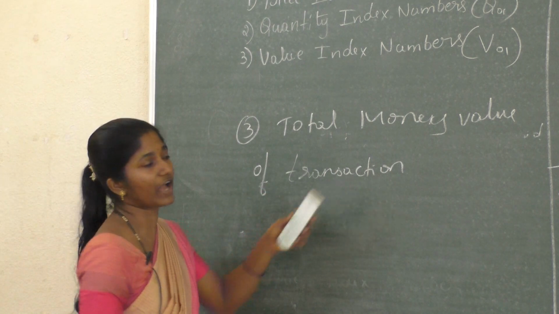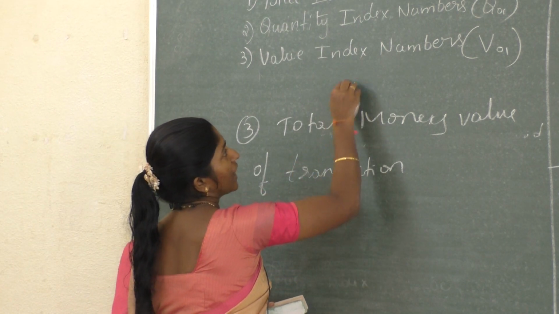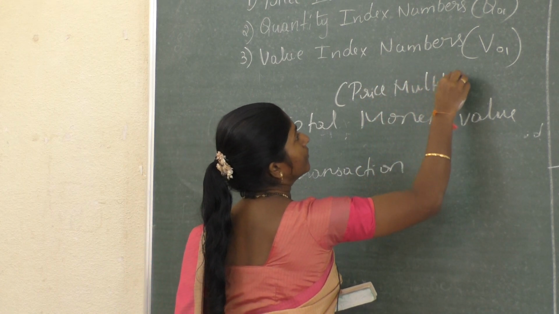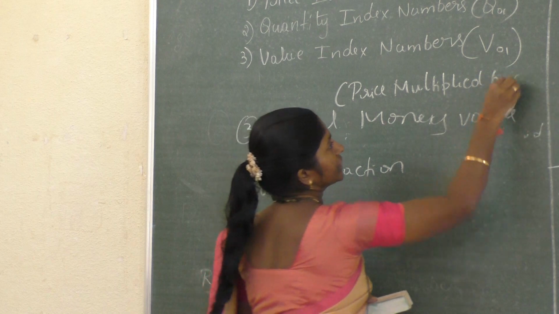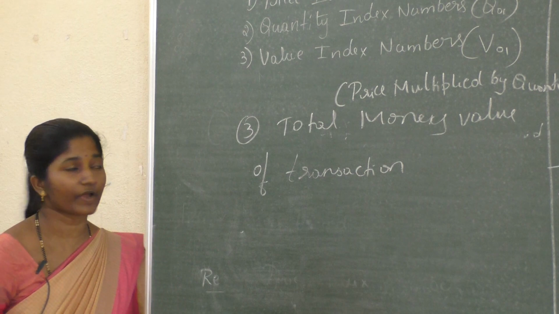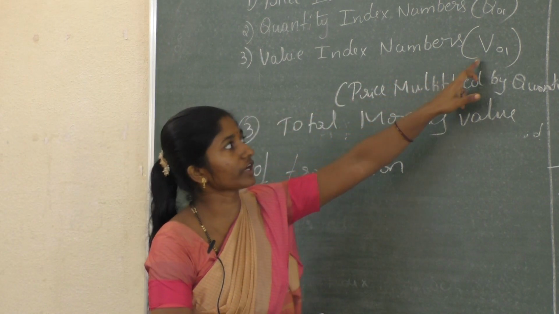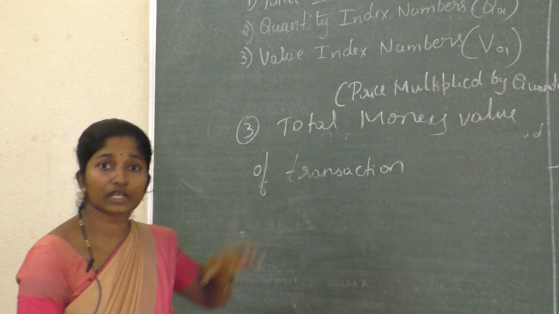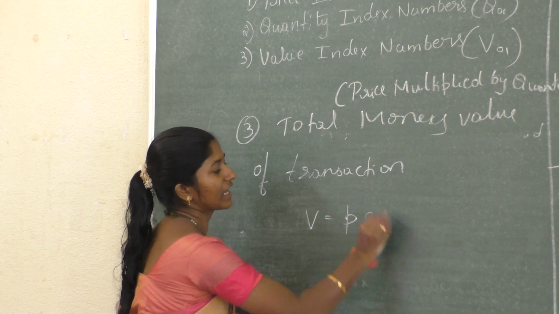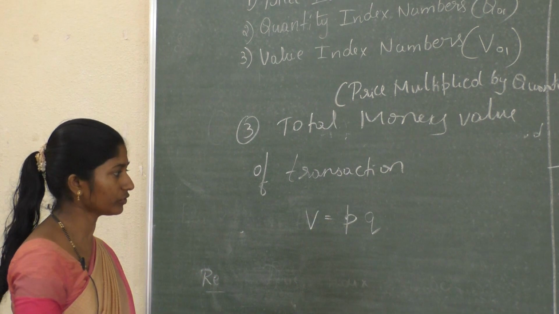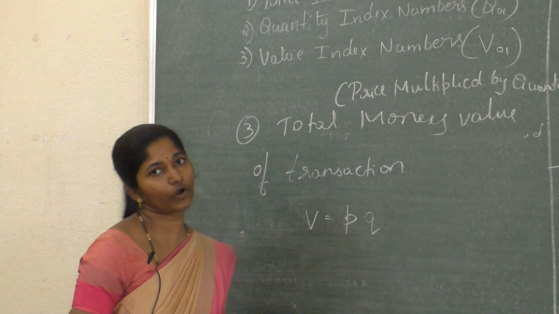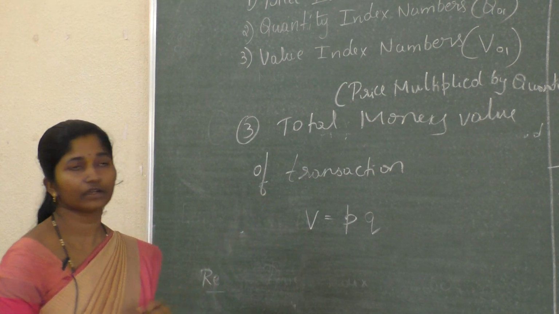The total money value can be taken as price multiplied by quantity. This one is denoted by V01. Here also, price multiplied by quantity. This is the value index number.